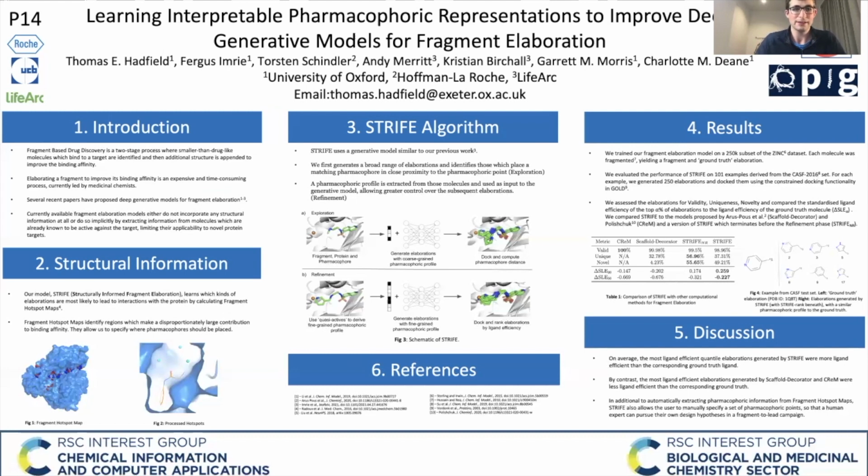So briefly, elaborating a fragment to improve its binding affinity is expensive and time-consuming. And as a result, there's been lots of recent work in looking at using deep generative models to automate this process somewhat. However, existing models for fragment elaboration either don't use any information about the target at all, or they do so implicitly by providing a list of known actives to the model. And this hinders its applicability in cases where you're working with a novel target and there are no known actives to be used.